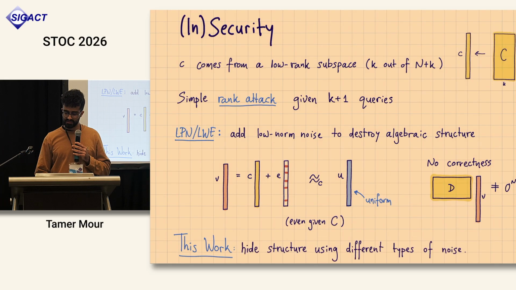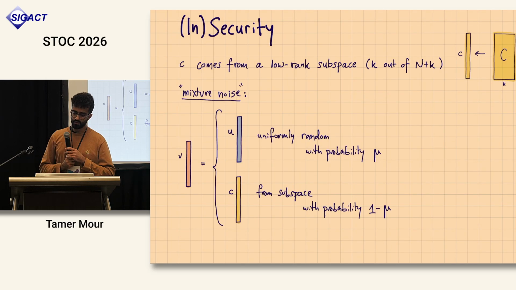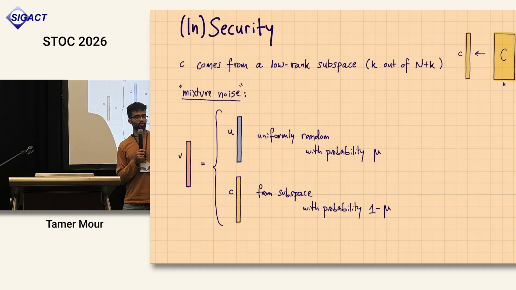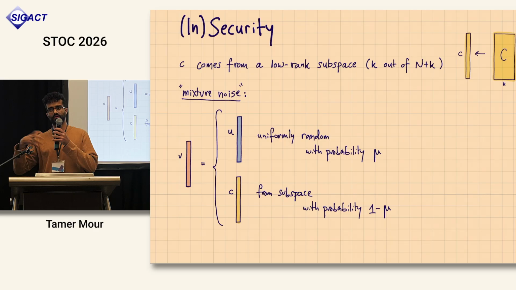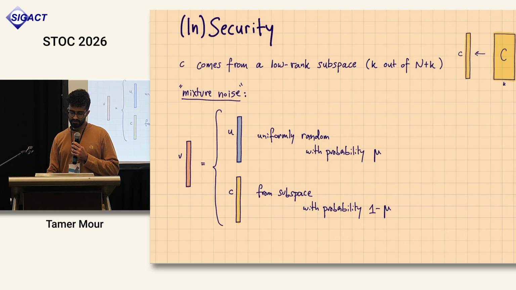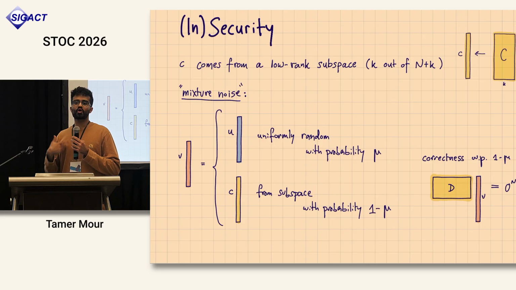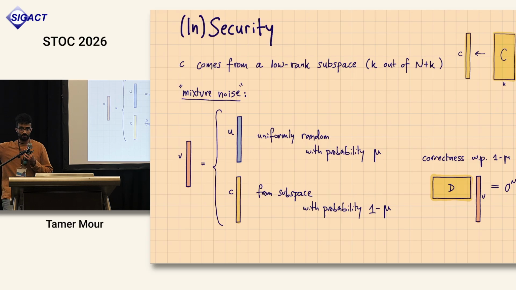So the idea of this work is to just use different types of noise. What type of noise exactly? First we look into a mixture noise. Now instead of adding just a low norm error to C, I either give you C without any error or a completely uniform garbage. So it's either this or that. I'm mixing C with some uniform noise. So now I do have correctness with some probability. If I add noise with probability mu, I will have correctness with probability 1 minus mu.